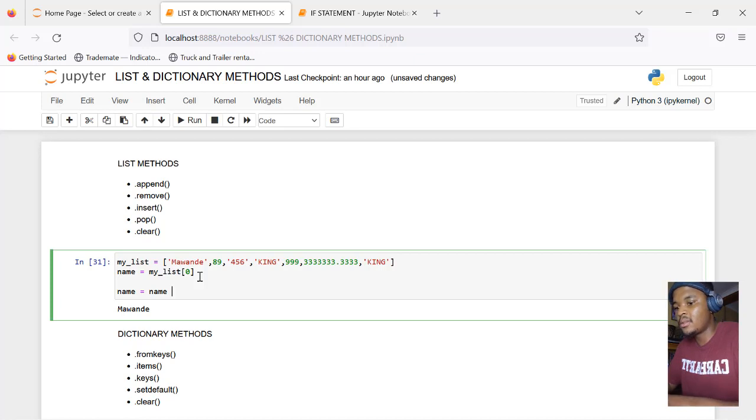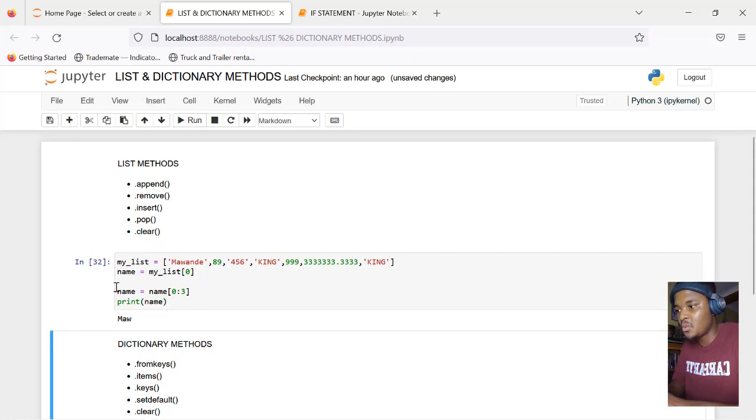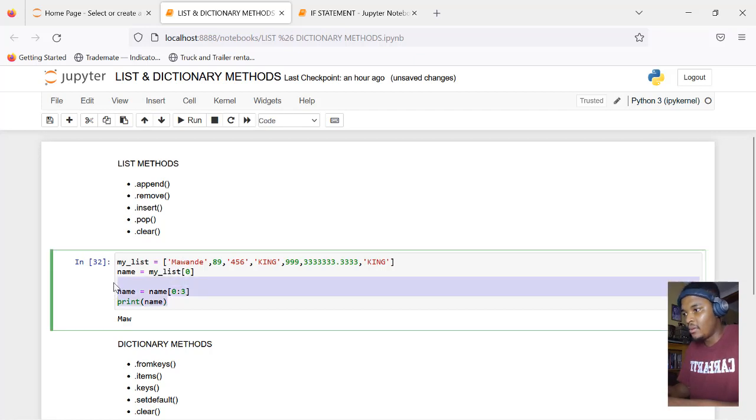Let's say I want just the first three. So I'd say 0, and then I go up 2 plus 1. So I want 0, 1, 2. So I must say 3, right? And then let me print name. I hope that makes sense. You would need to pull it out first of the list if you want to do stuff to it. So there I get MAW. Okay, cool. So that's the last thing on a string. I hope that makes sense.